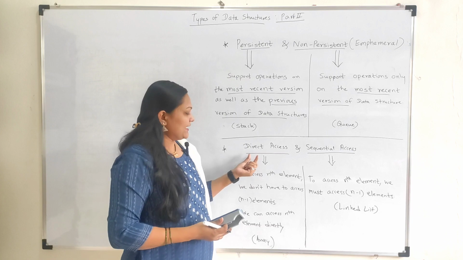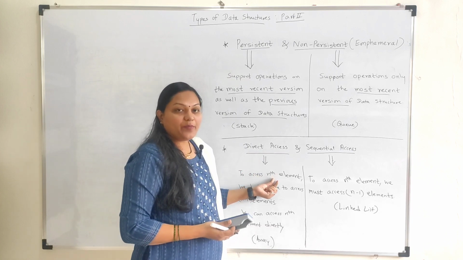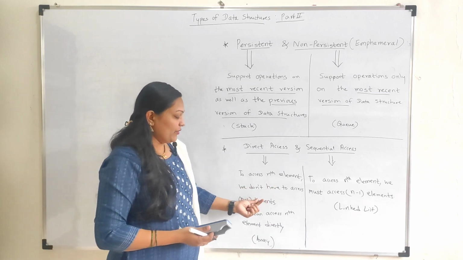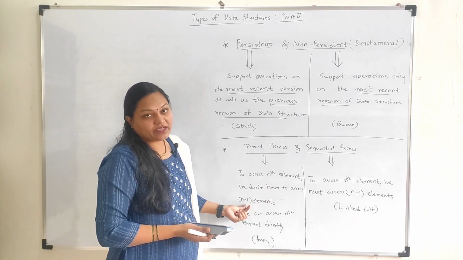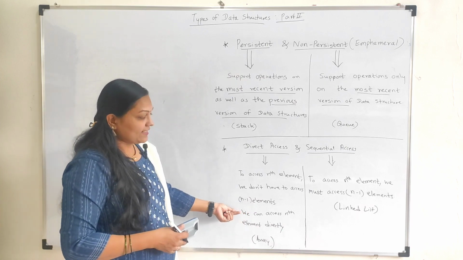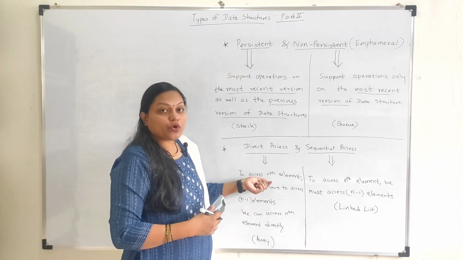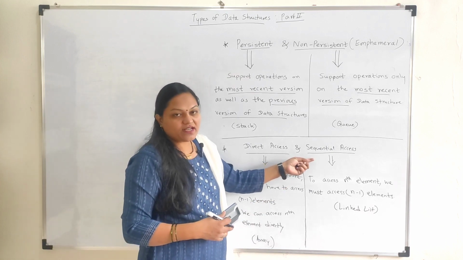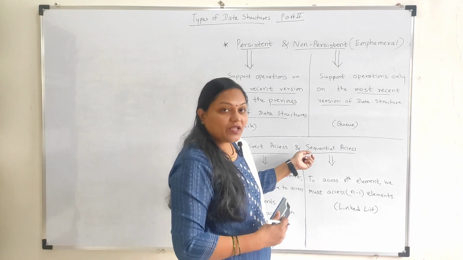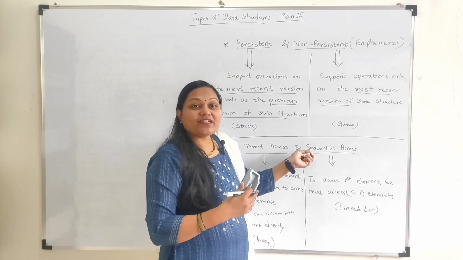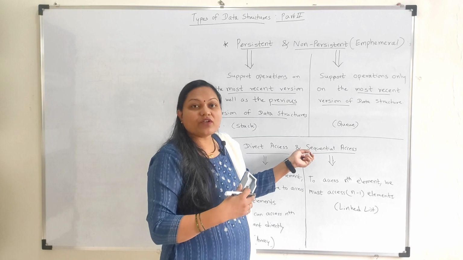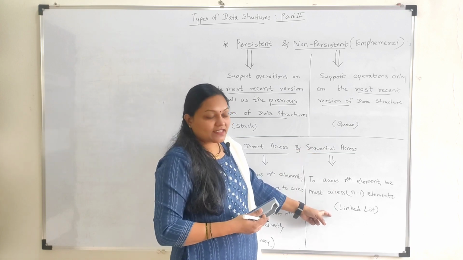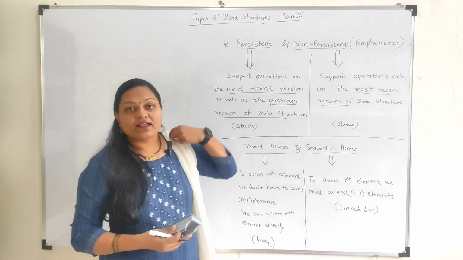Direct access data structure means to access any particular element, that we can say is the nth element, we don't have to access the n-1 elements. It means we can directly access the element which we want to access. An example is an array. But in the case of sequential access, if you want to access any particular element, you need to access all its predecessors or successors. That is the sequential access data structure. An example of it is a linked list.